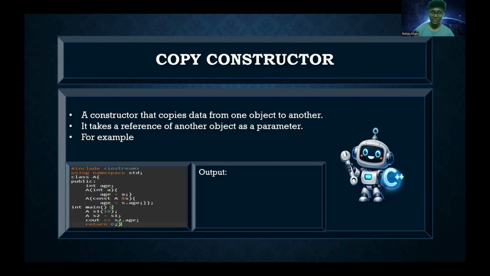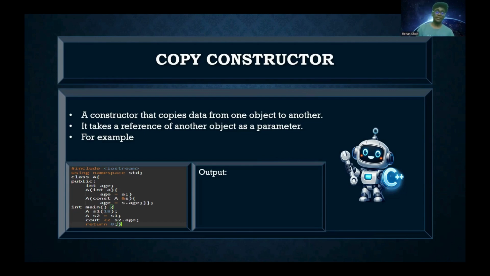And in the main function, we have declared two objects. The first object is given the value of 18, and the second object is initialized as s1, where the value of object s1 is passed to object s2.